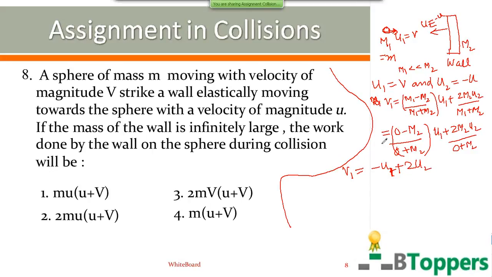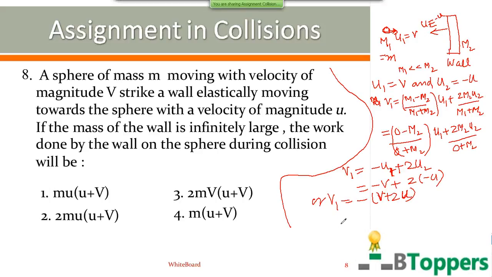Now I can write u1 equal to v here, u2 equal to minus u. That means the magnitude of the velocity of the sphere just after collision is minus of (v plus 2u). The negative sign indicates that the sphere moves opposite to its original direction of motion after collision.